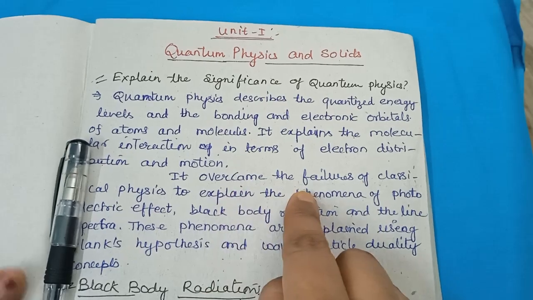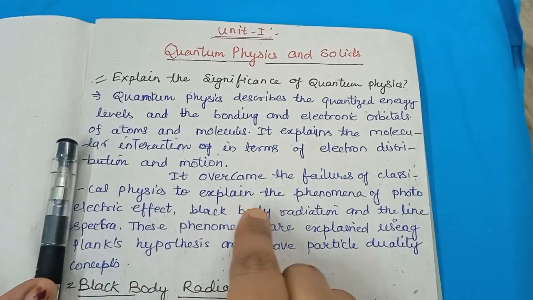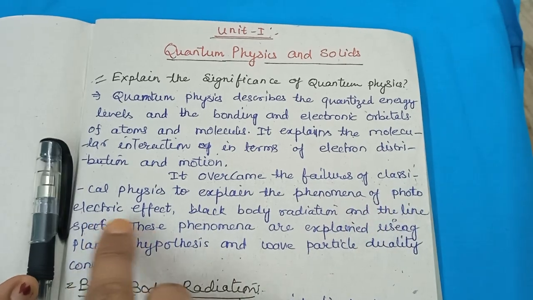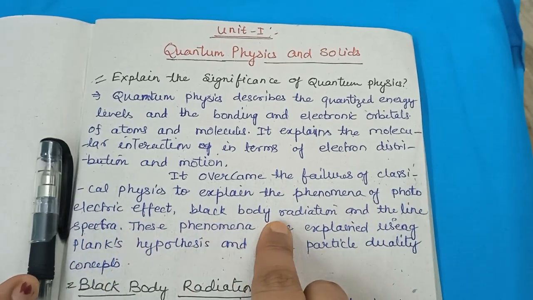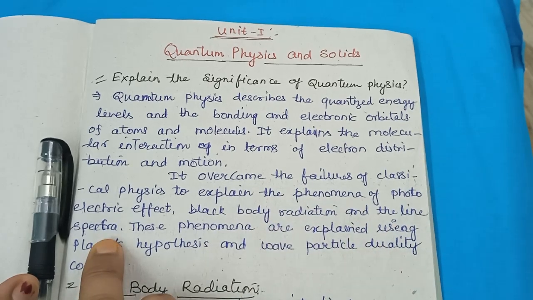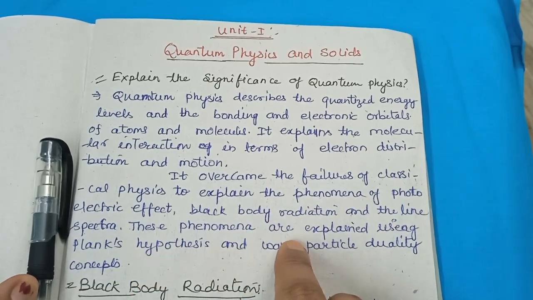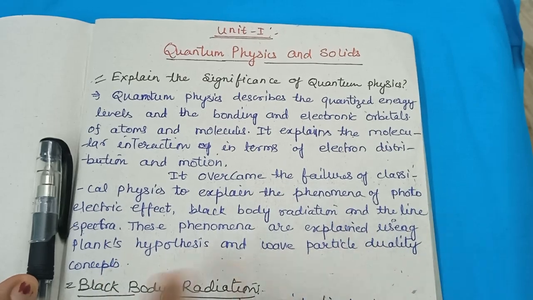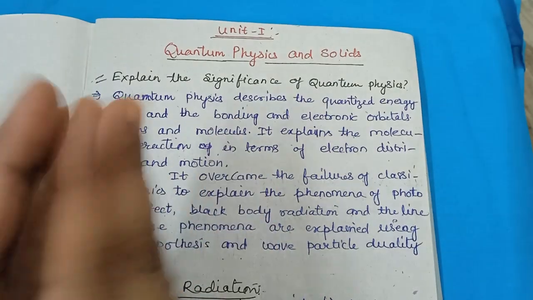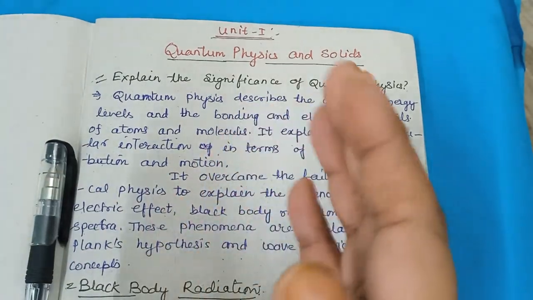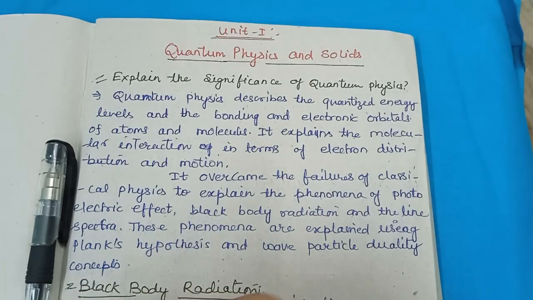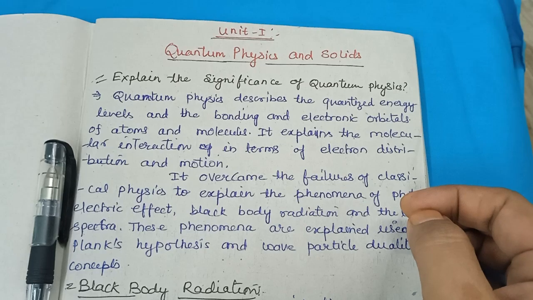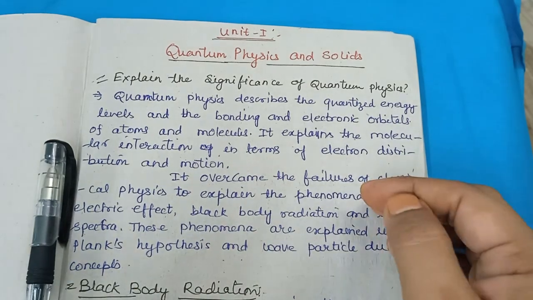It overcomes the failure of classical physics to explain the phenomena of photoelectric effect, black body radiation and the line spectra. These phenomena are explained using Planck's hypothesis and the wave particle duality. As I told you, in classical physics the particle is a little bit big, so we are not able to trace the energy of that particle. This is the failure of classical physics. Now come to quantum physics.